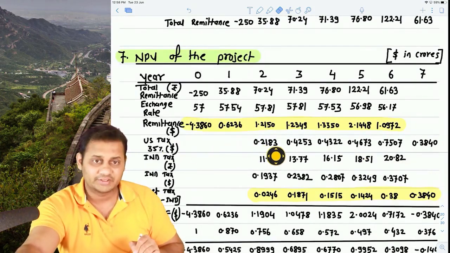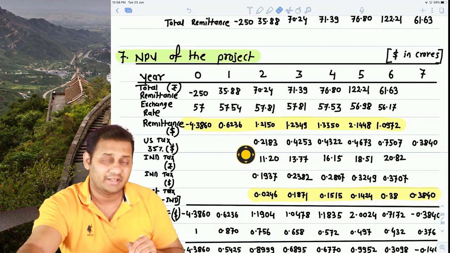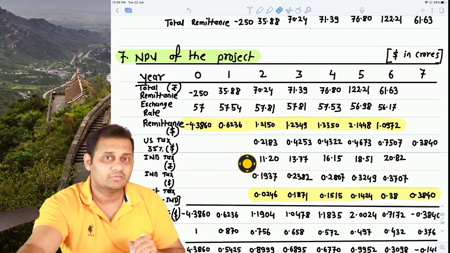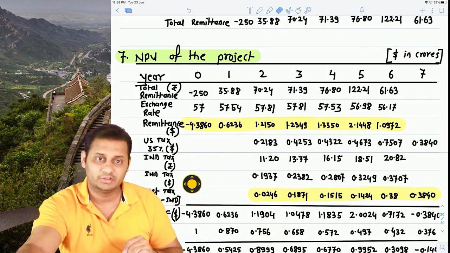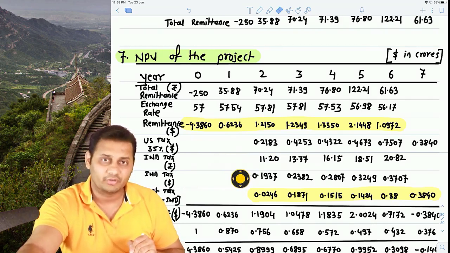So this was US tax, this row shows the US tax payable, but the question clearly says that we will get the benefit of tax paid in India. How much is the tax paid in India in terms of rupees crores? 11.20. So we converted the Indian tax from rupees to dollars. This row shows the Indian tax paid in terms of dollars.